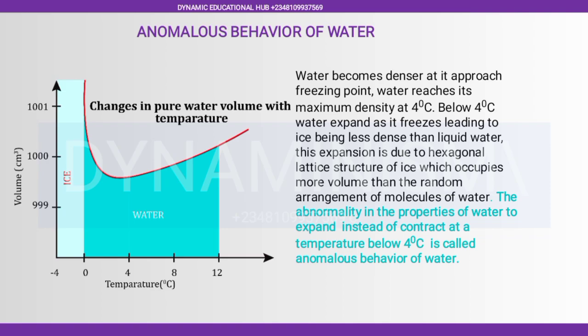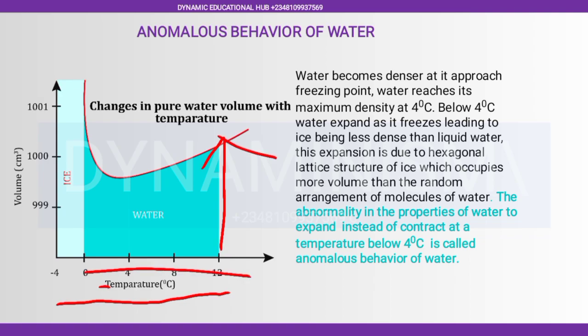Let me use the diagram to explain. Temperature is increasing like this, and this is the volume. You discover that as you are increasing the temperature, the volume is increasing. Looking at this graph, going like this, the volume is increasing. But when you are coming down, reducing the temperature, you see that the volume is also reducing. Moving forward, the volume is increasing. Coming back, the volume is reducing.